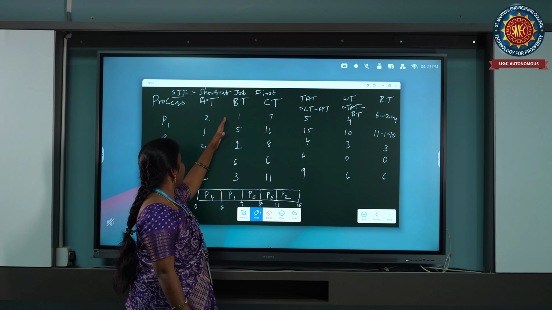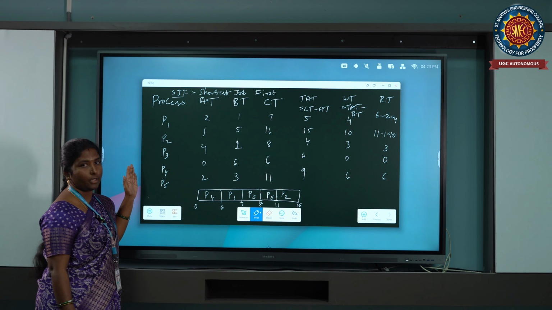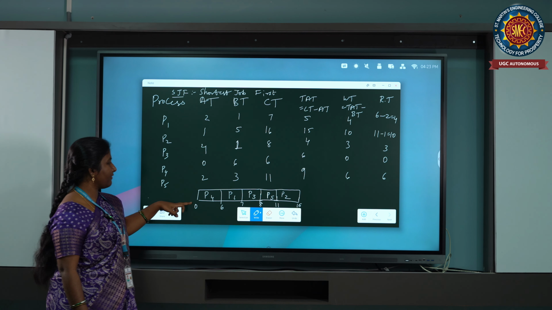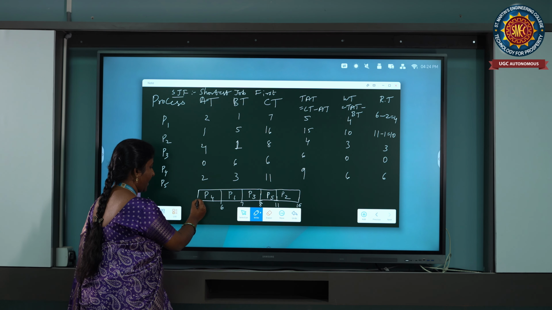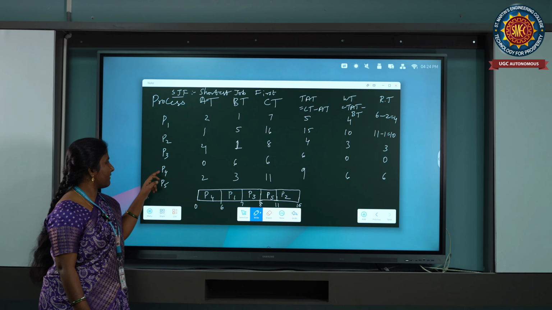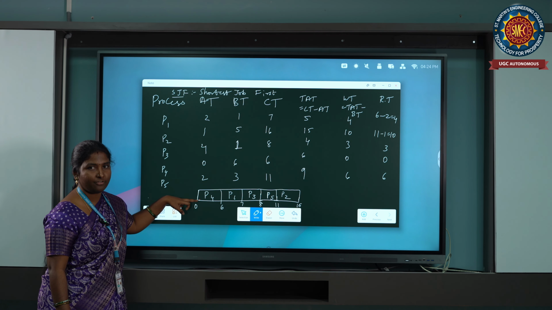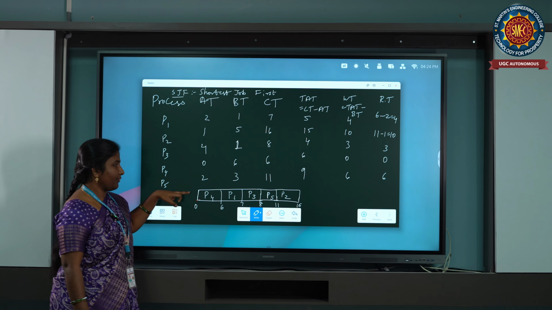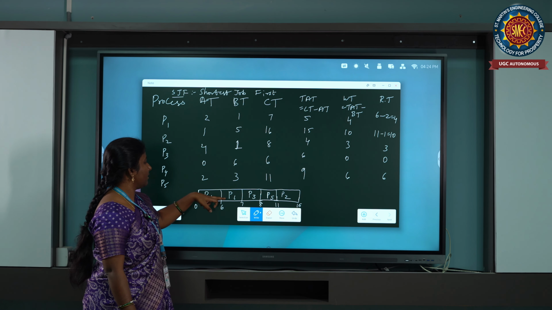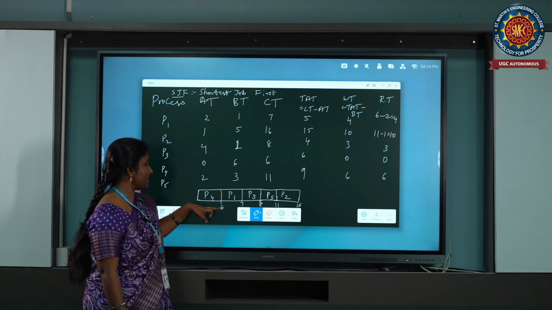Now, we have to consider the arrival time as well as the burst time to allow them into the ready queue. We have to consider the first value as 0. At 0 milliseconds of time, what are all the available processes we have? At 0 milliseconds, only P4 is available. So we have to schedule P4 first. After that, it is taking 6 milliseconds of time, it is executing.